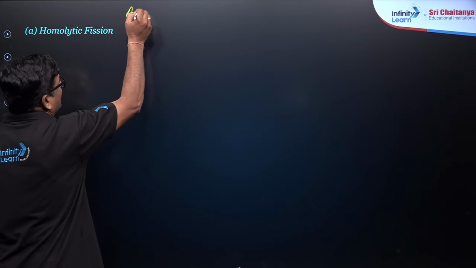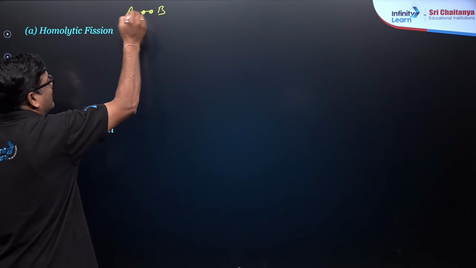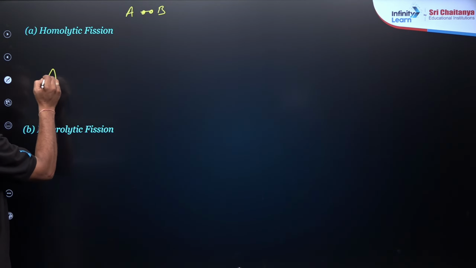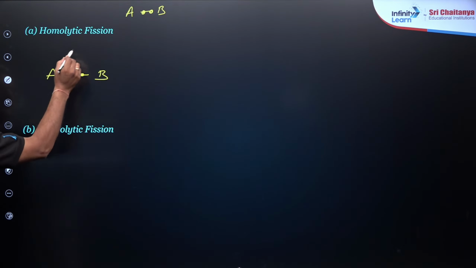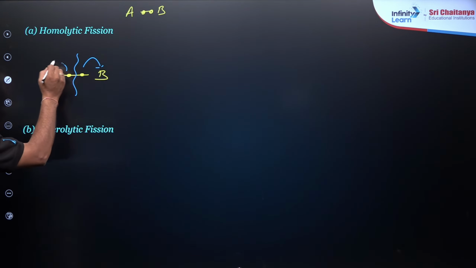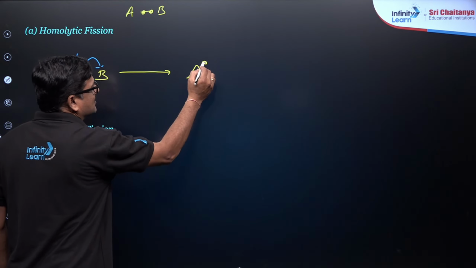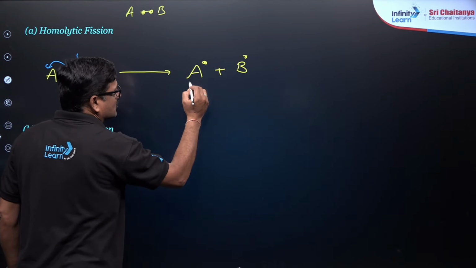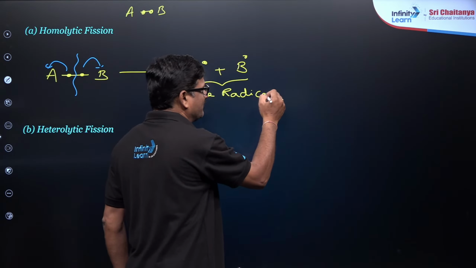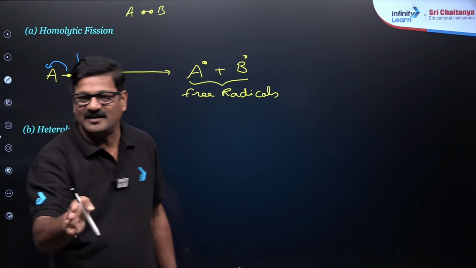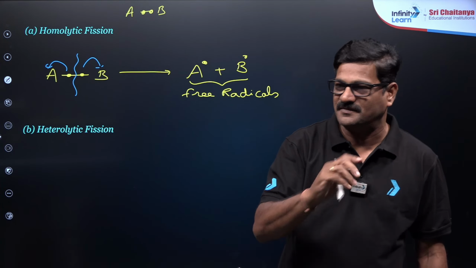Let us say A and B, there is a bond, so an electron pair is present between A and B. If this bond is exactly broken equally, you get A dot and B dot. These are called free radicals. When the bond is exactly broken in half, it is called homolysis or homolytic fission.